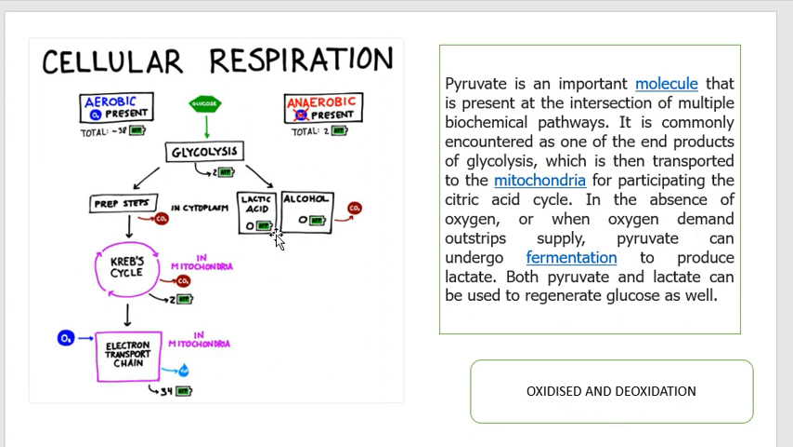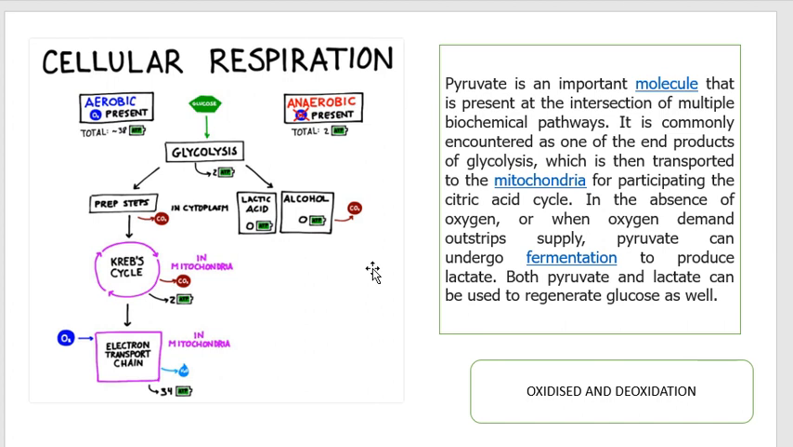Right now, just look at the aerobic condition: step by step they have carried out different types of cycles, the Krebs cycle and electron transport chain, whereas in anaerobic, lactic acid and alcohol will be produced. Here is the whole sentence I'll read out for you. Pyruvate is an important molecule that is present at the intersection of multiple biochemical pathways. It is commonly encountered as one of the end products of glycolysis, which is then transported to the mitochondria for participating in the citric acid cycle.